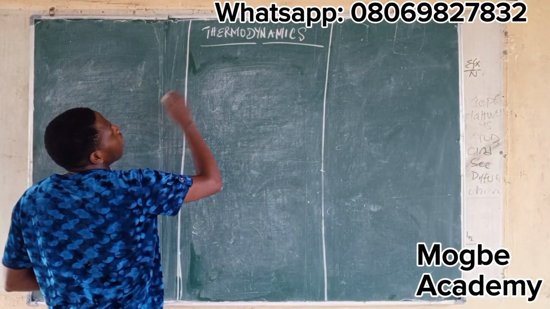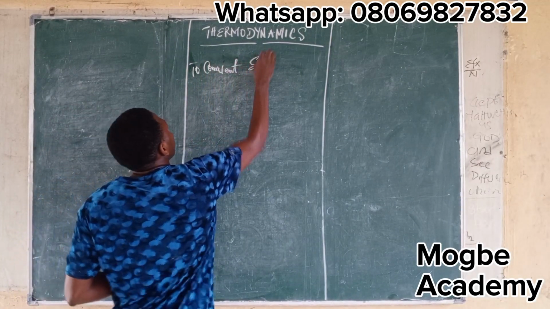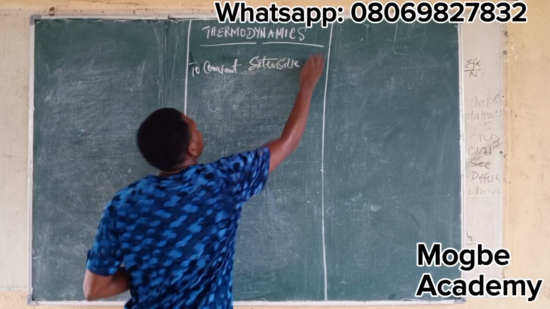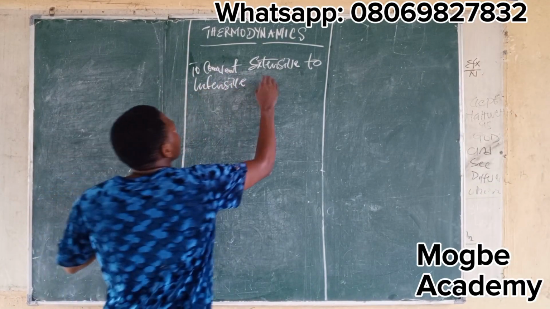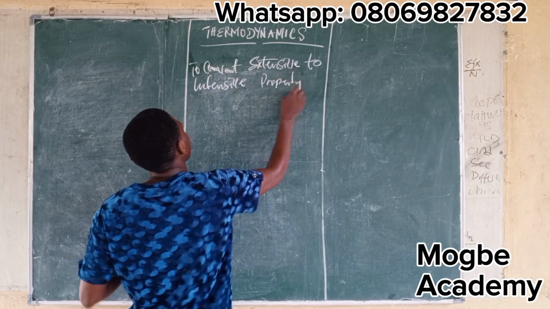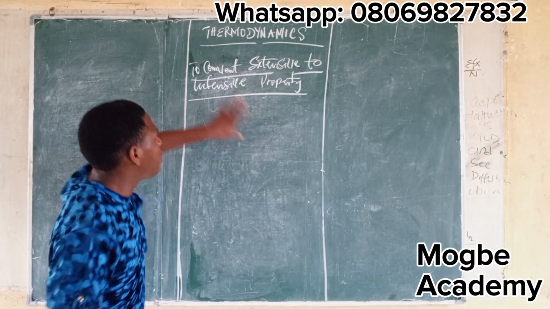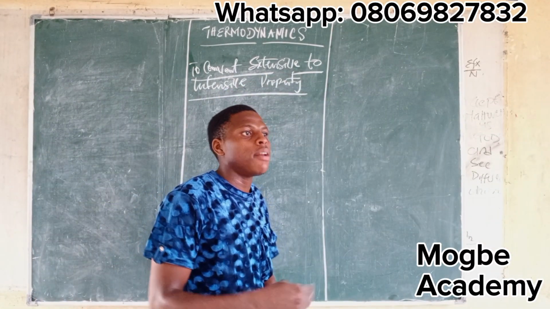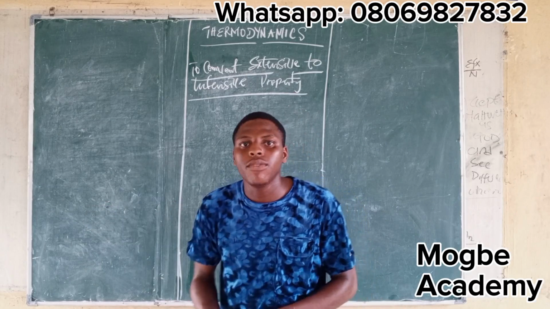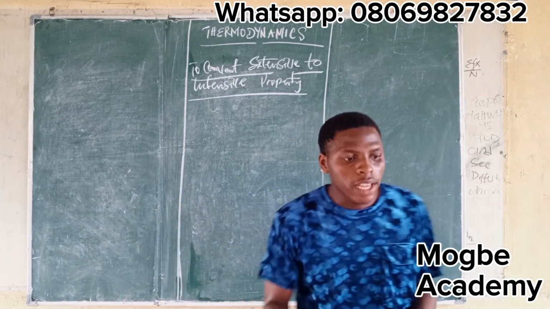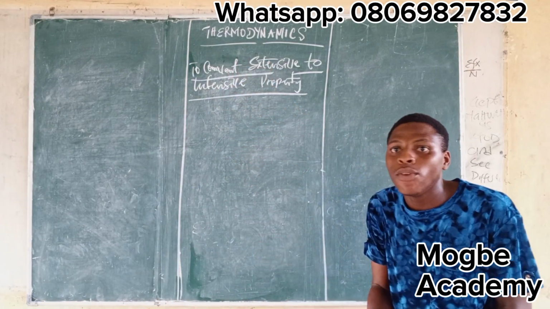Now, the next thing we are talking about is to convert extensive to intensive. To convert extensive properties to intensive property, we divide them by mass. Now let's take the first example that we took for extensive property. We said volume is what? An extensive property. If we want to convert volume from extensive to intensive, what do? We divide volume by mass.